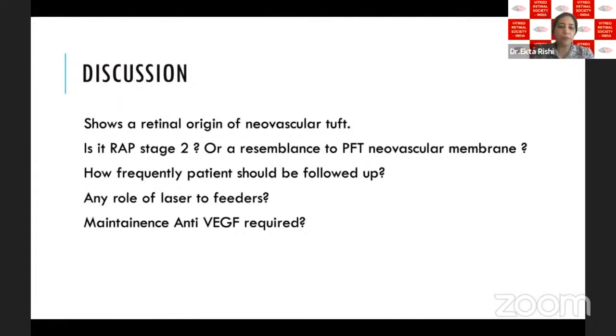How frequently should this patient be followed up? Is there any role of laser or PDT? And whether the patient will still require maintenance anti-VEGF, looking at the area of vascular flow in the subretinal space and more prominent retinoretinal anastomosis. So these are my questions to the panel.